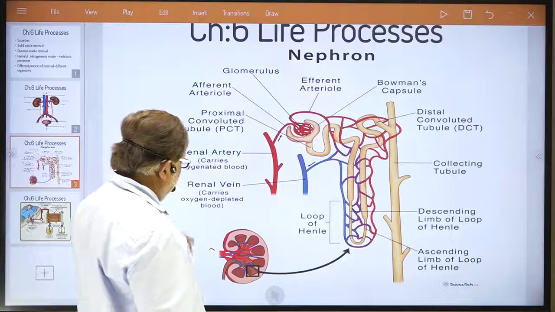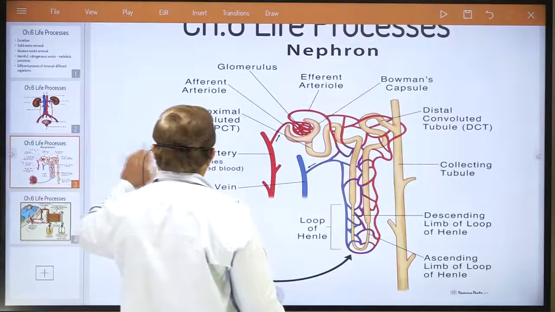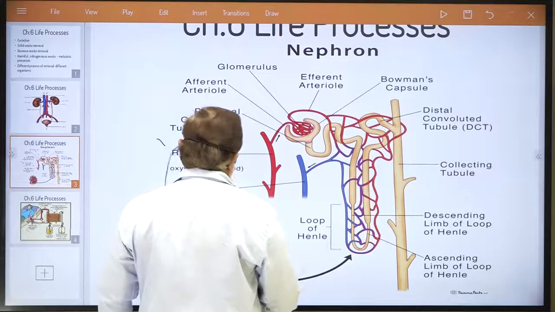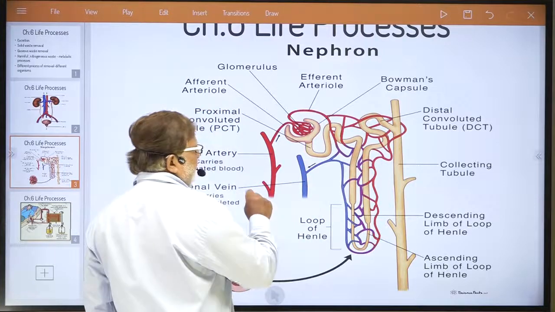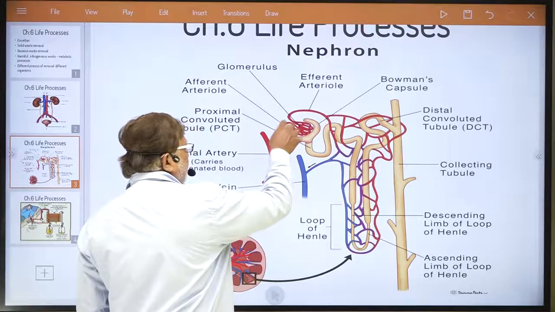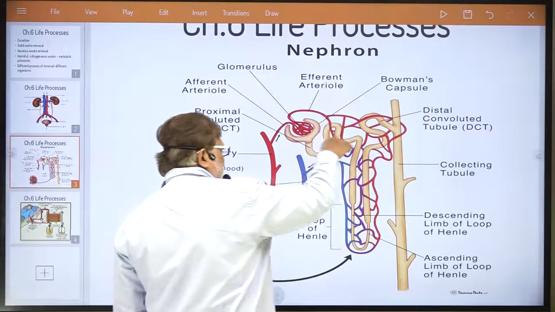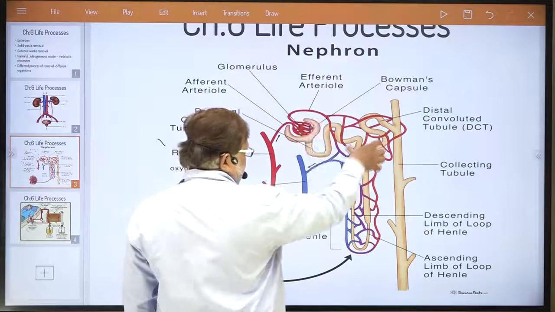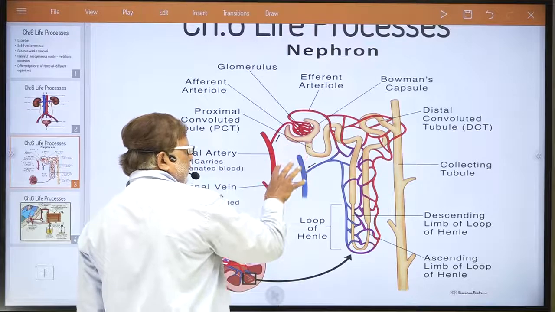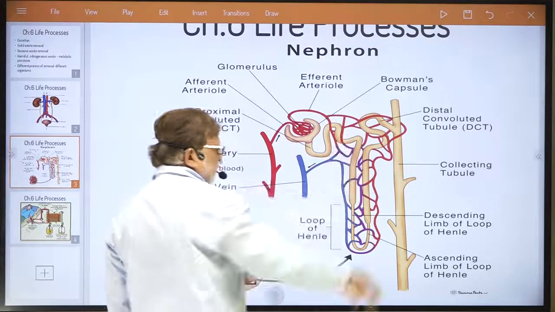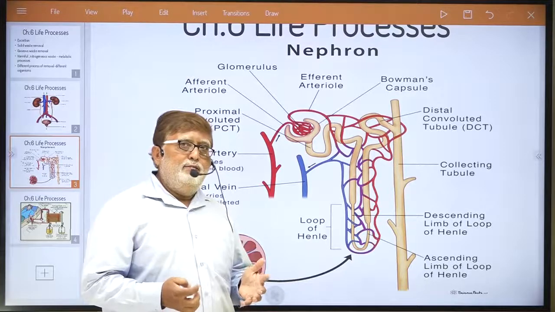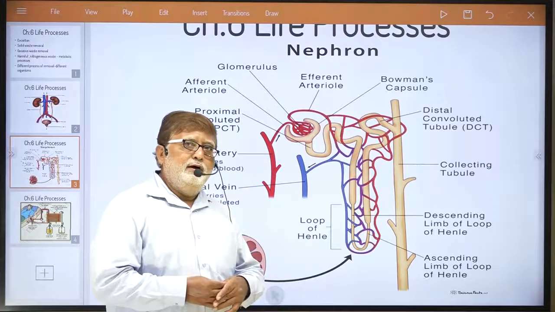My suggestion is, for drawing a proper diagram, you should first concentrate on this renal vein, first draw this yellow structure, then the arteries and convoluted tubule structure, and the vein you draw after. A good diagram will also give you the ability to remember the answer properly.